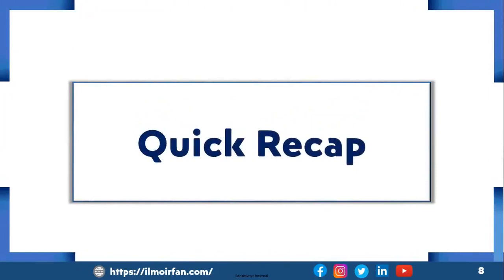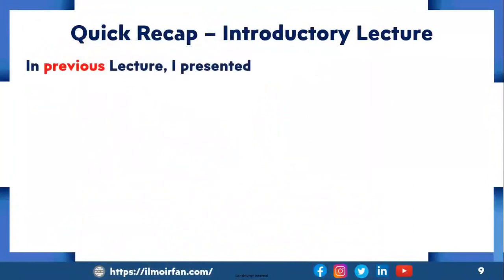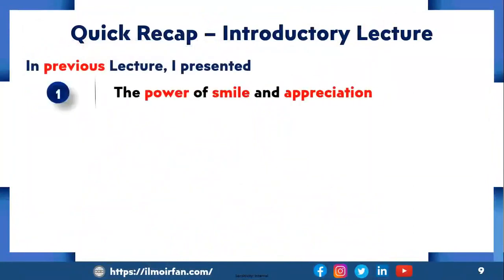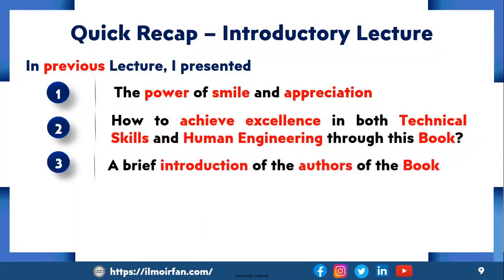Let's recall the previous lecture. In the previous lecture, I presented the power of smile and appreciation. Number 2, how to achieve excellence in both technical skills and human engineering through this book. Number 3, a brief introduction of the authors of this book.